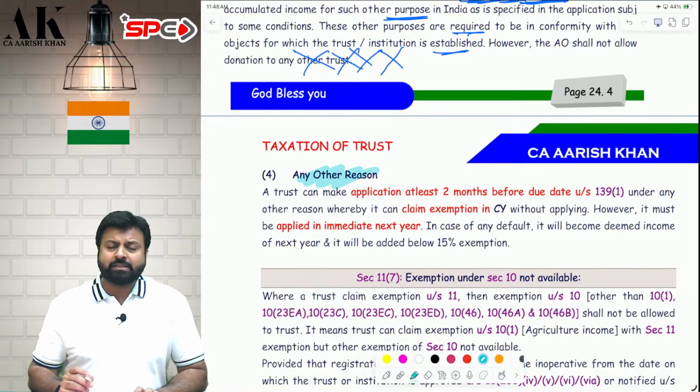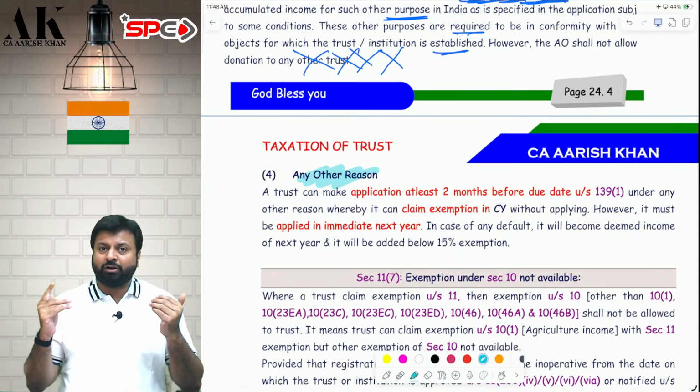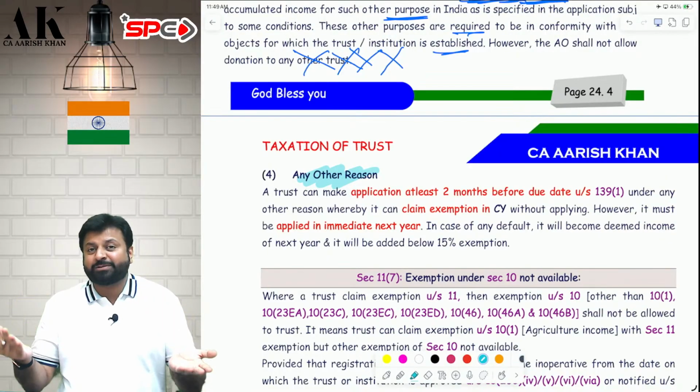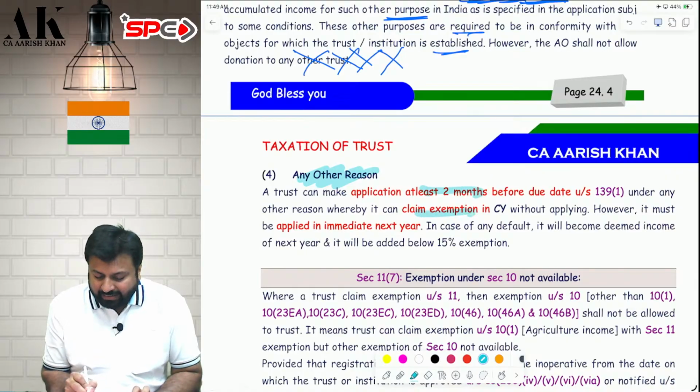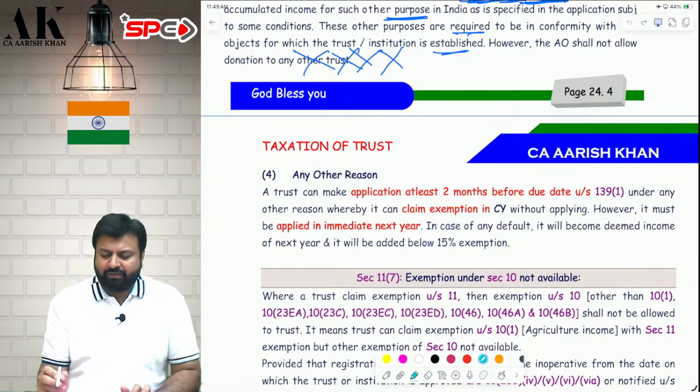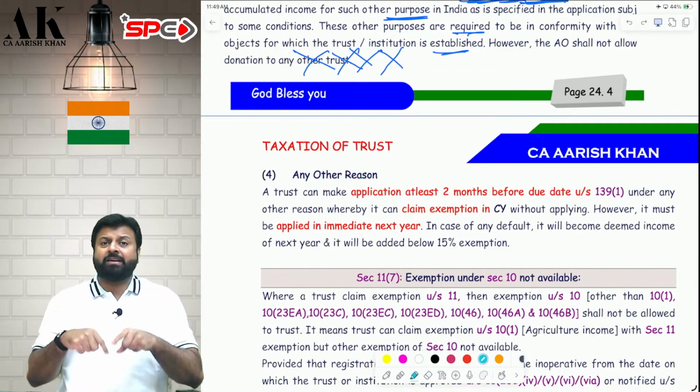So these are the reasons, these are the ways in which you can save your tax. Honestly speaking, these are not revision videos. These are exclusively explanations only. In a revision video, I don't just take the pen and underline and read. I don't have a habit of reading the things in a revision video. I explain each and everything in a revision video.